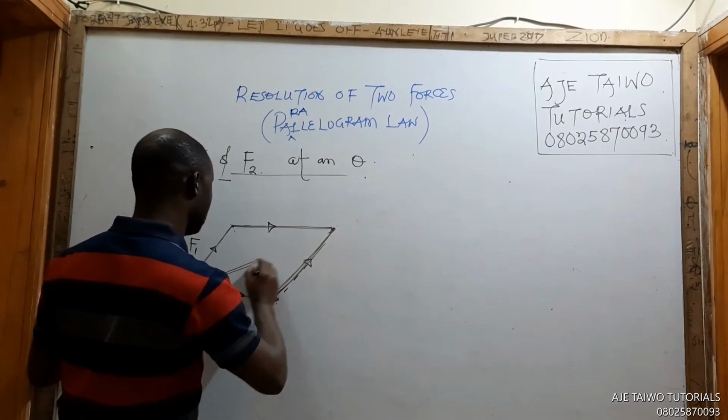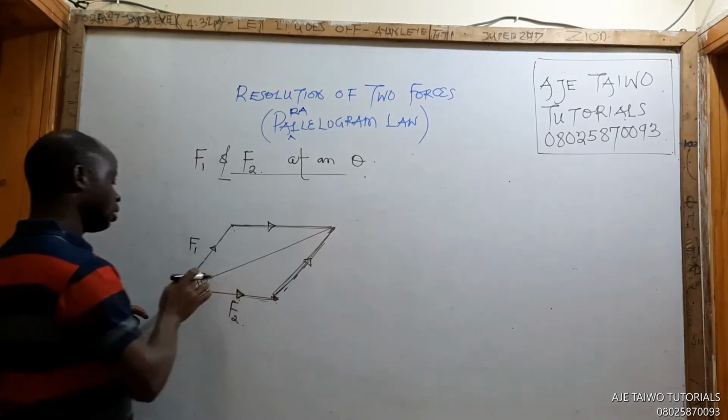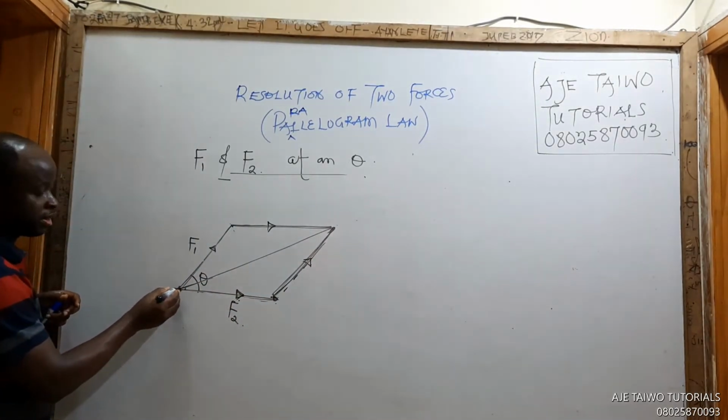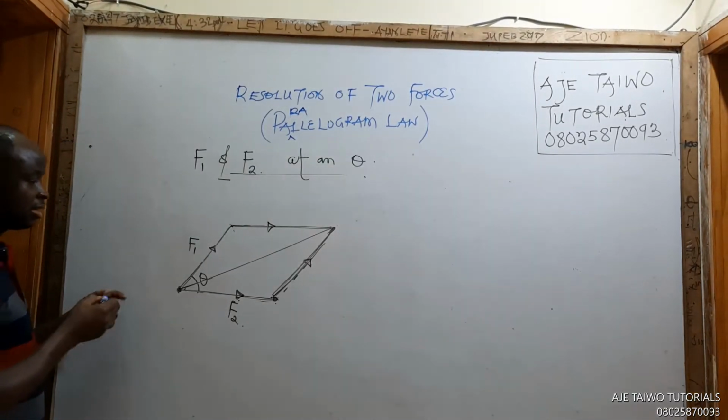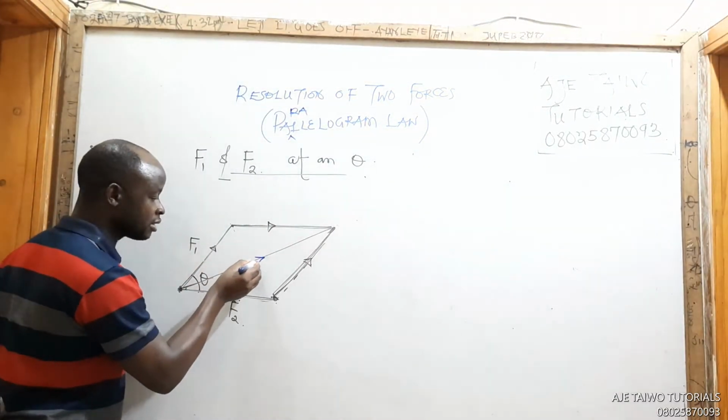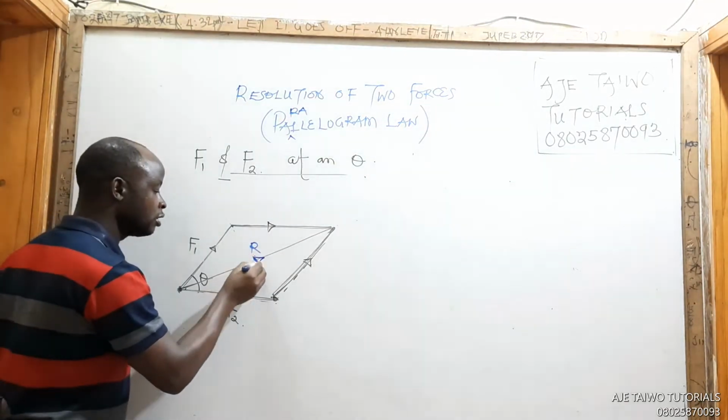You must draw from the line of action, where the line of action of the two forces intersect. And that's where they intersected. You can see that, okay? So this is your resultant, R. This is your resultant, R.